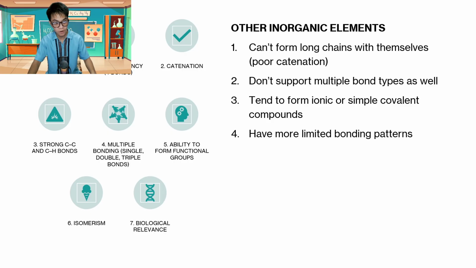Now, number three: strong carbon-to-carbon and carbon-to-hydrogen bonds. Why is carbon-to-carbon a strong bond? Because basically carbon has 4. If it's connected with another 4, it becomes 8, thus satisfying the octet rule. That's a strong bond because once an element or a compound is stable, it wouldn't want to be disturbed, because I'm now happy with my life. So why do I want someone to interfere with me and try to destroy those bonds that I currently have, which are the most stable that I have, right? And then we also have the carbon-to-hydrogen bond.